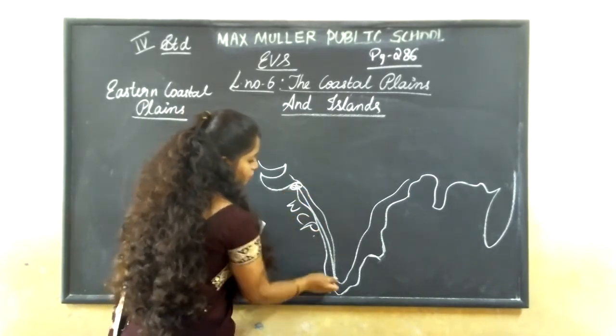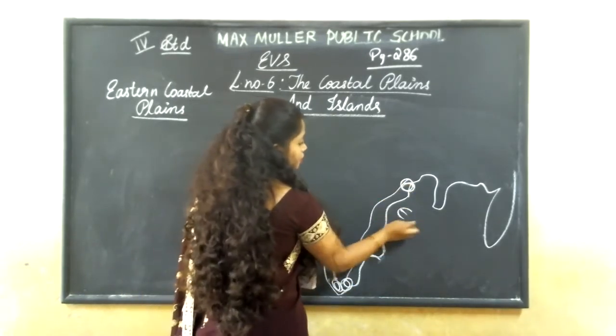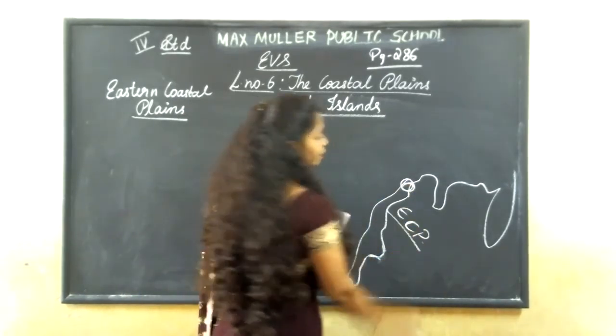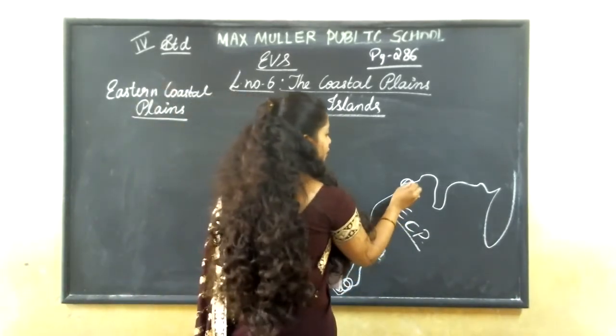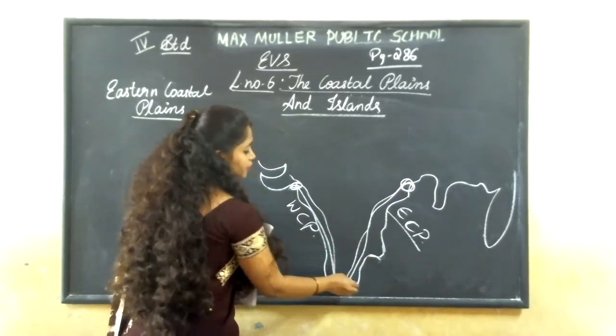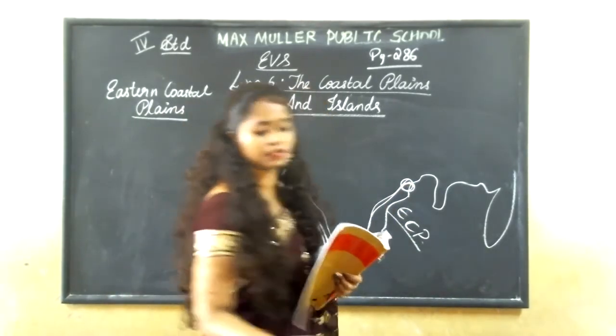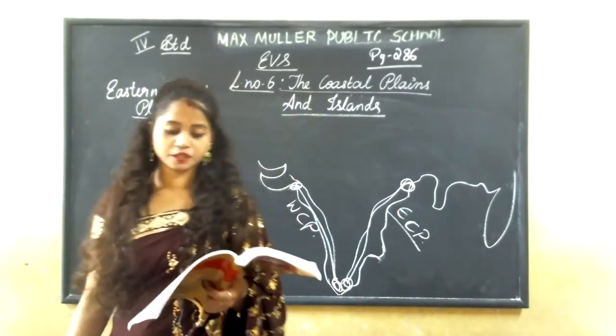And again from here to here, it is the eastern coastal plains. Understood? From West Bengal in the east to the Tamil Nadu coast in the south, the eastern coastal plains extend. Understood?